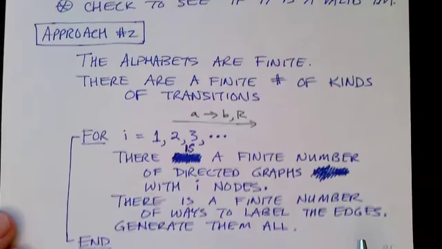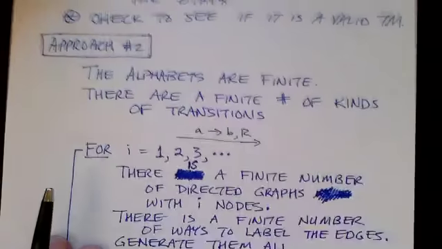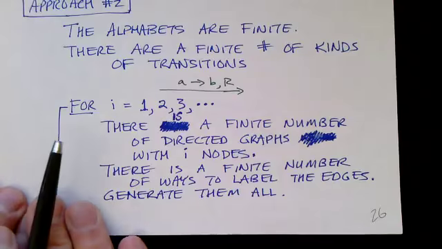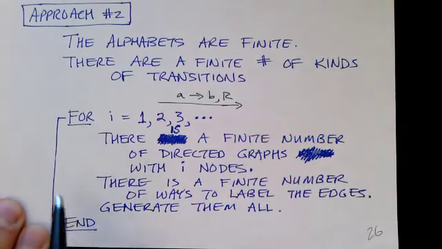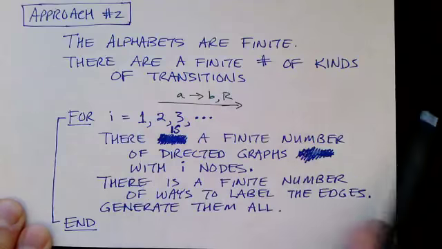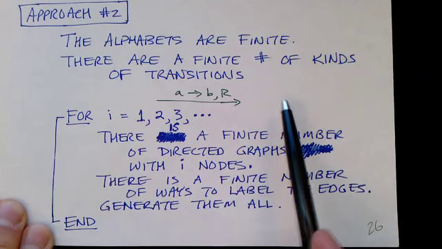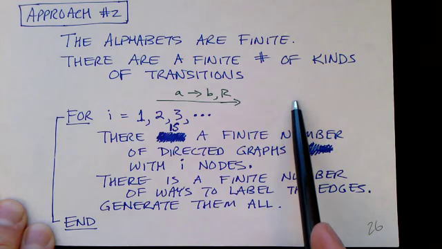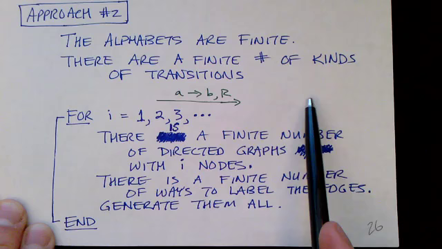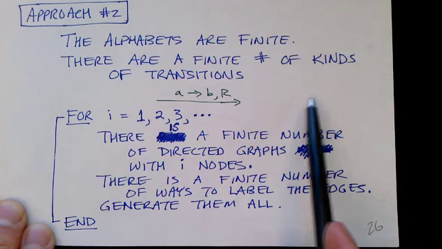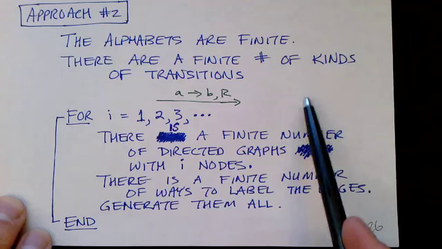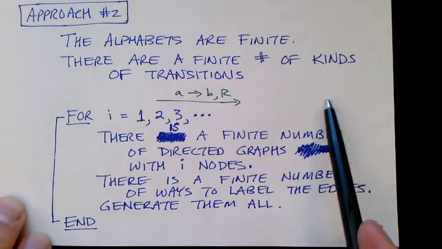Another approach to seeing that the number of Turing machines is countably infinite is to do our enumeration a little bit more intelligently. Remember that a Turing machine is specified by, I guess it was a sextuple, with the set of states, the tape alphabet, the input alphabet, the transition function, the initial starting state, the accept state, and the reject state.